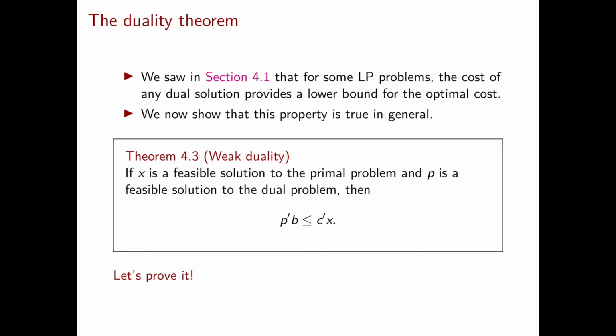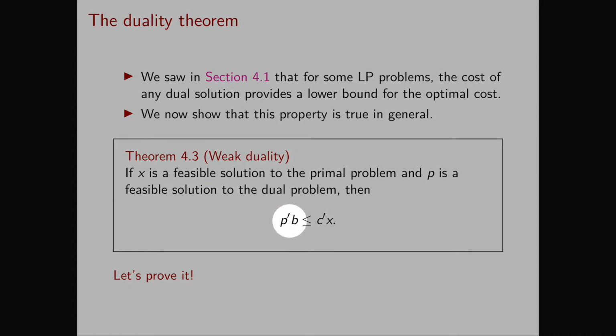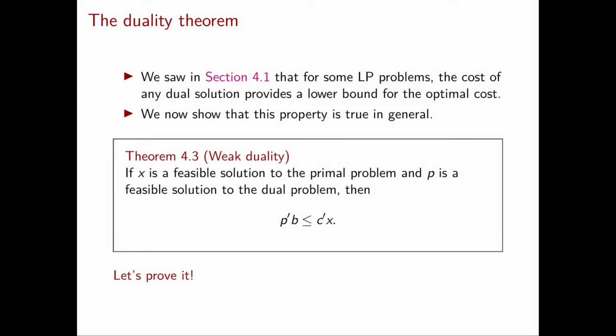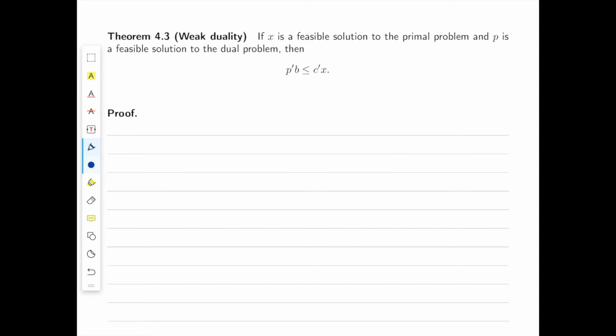Let's read the formal statement and then let's prove this result. If x is a feasible solution to the primal problem and p is a feasible solution to the dual problem, then we have that p transpose b is less than or equal to c transpose x. Now let's prove weak duality. As in the statement of the theorem, let x be primal feasible and p dual feasible. We need to show that p transpose b is less than or equal to c transpose x.